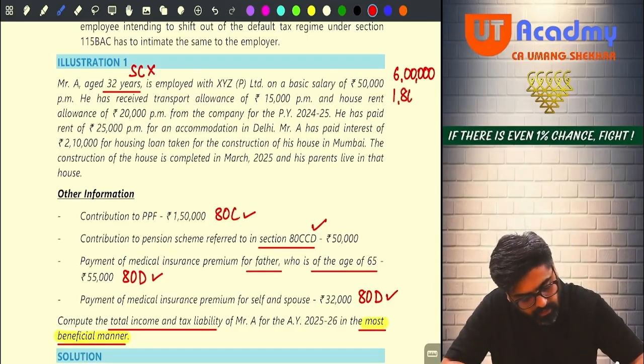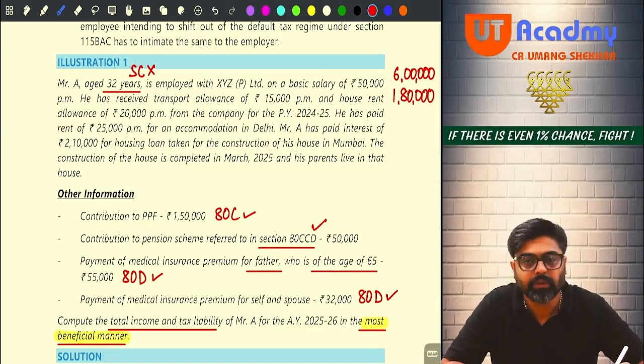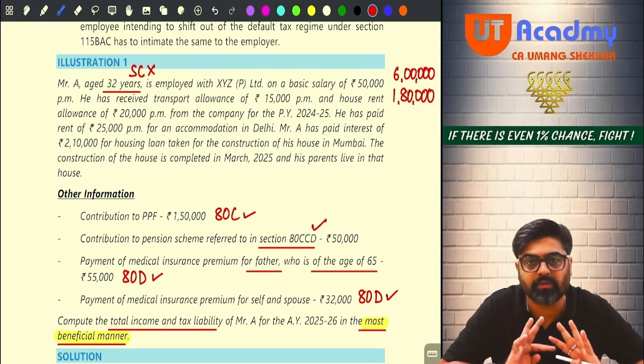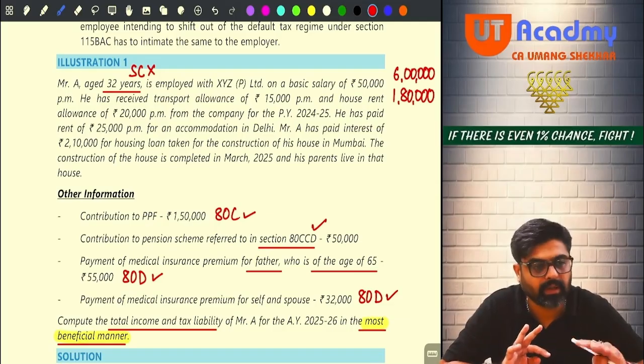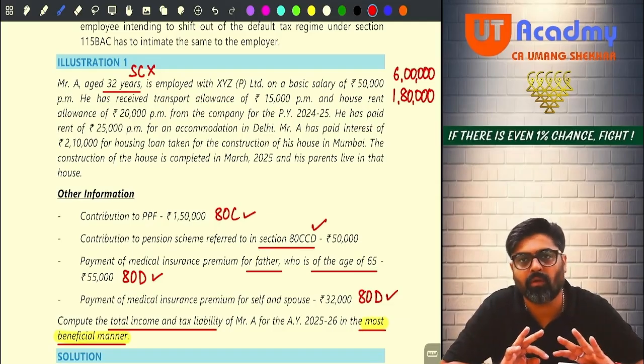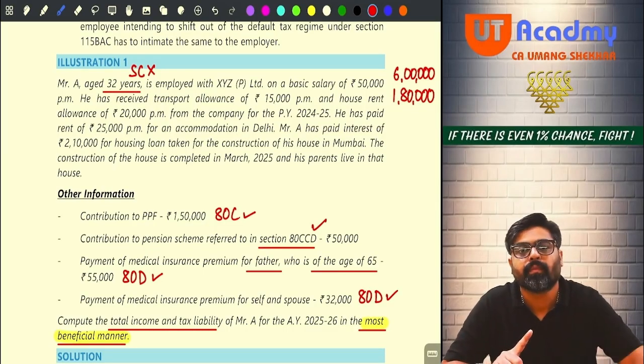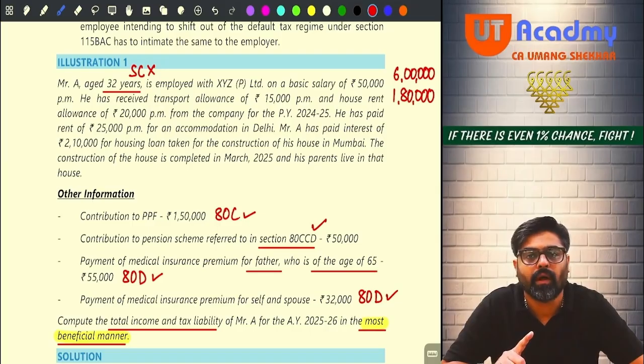1,80,000. If he was a handicap, then he would have got the exemption under 10(14) up to 3,200 per month. And see, if he would have followed 115BAC also, no, then also he would have got this exemption. So whether he is following 115BAC or not following 115BAC, he is going to get the exemption under 10(14) for transport allowance. But provided he is a handicap employee, right? No? Okay.